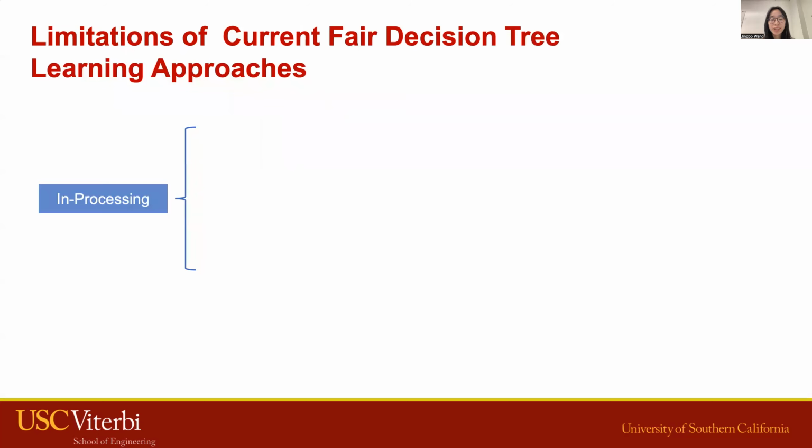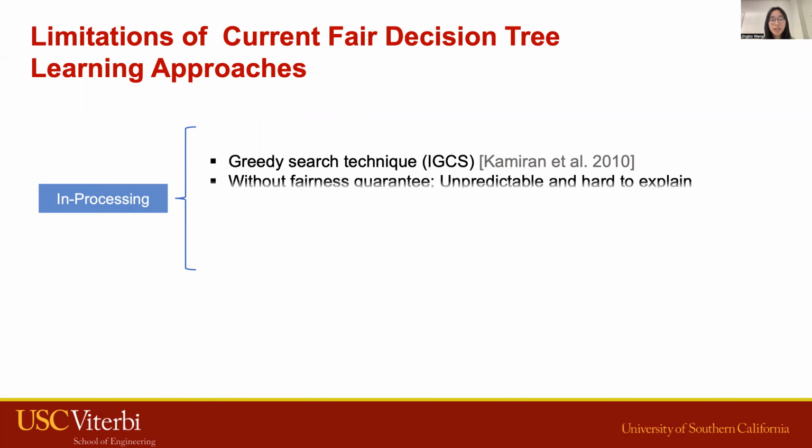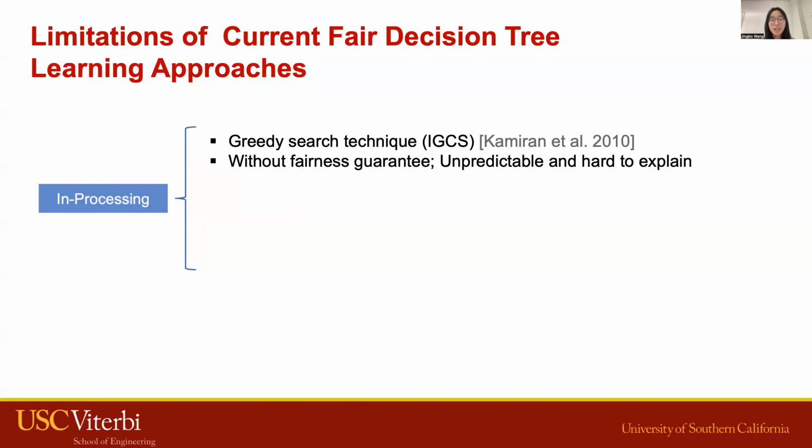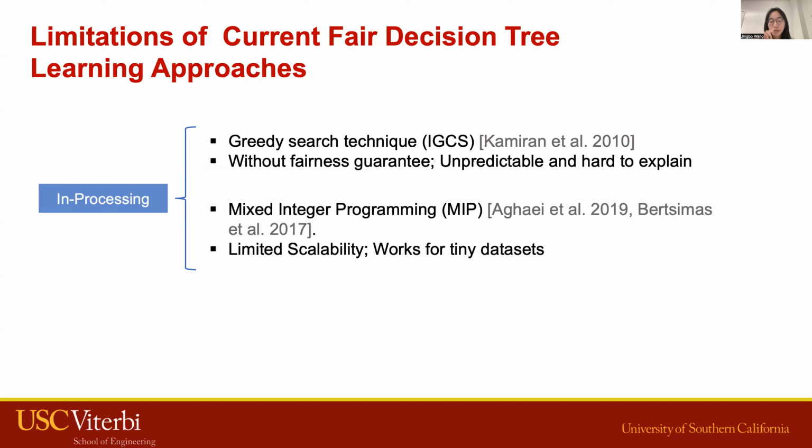In-processing techniques for learning a fair decision tree fall into two categories. State-of-the-art algorithm is a greedy search technique, which incorporates fairness into its entropy calculation. However, it lacks a fairness guarantee, and this incorporation is often unpredictable. Another line of work is to formulate the decision tree learning as an optimization problem. However, this approach remains theoretical due to its limited scalability. Only our method can solve both problems.